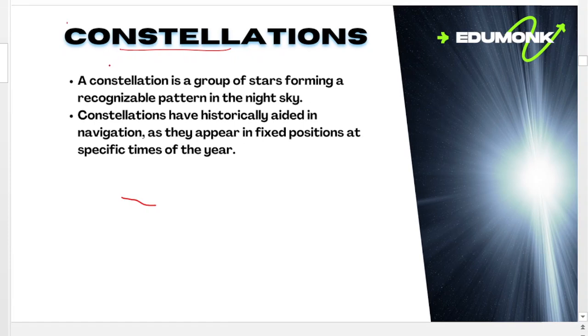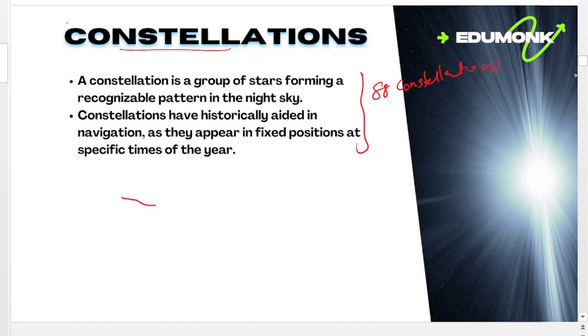Constellations. Thousands of stars appear in the night sky. Some of these stars form a group pattern which has a recognizable shape. This group of stars is called a constellation. At present, there are 88 constellations. Each constellation has been given a name according to its shape. Some of the important constellations are Ursa Major, Ursa Minor, Orion, Leo Major, and Cassiopeia.